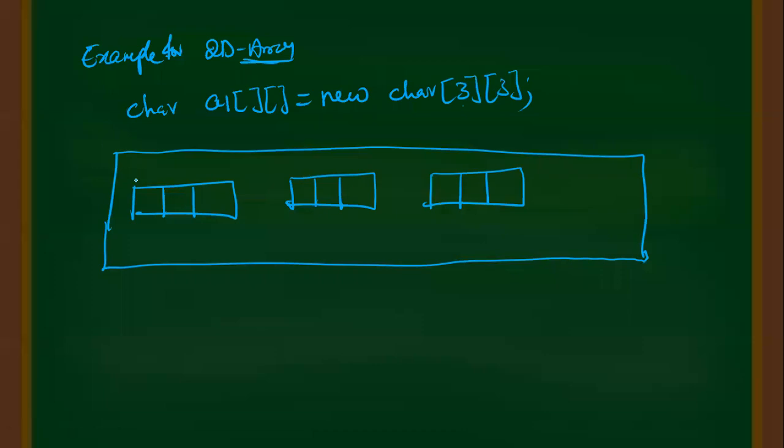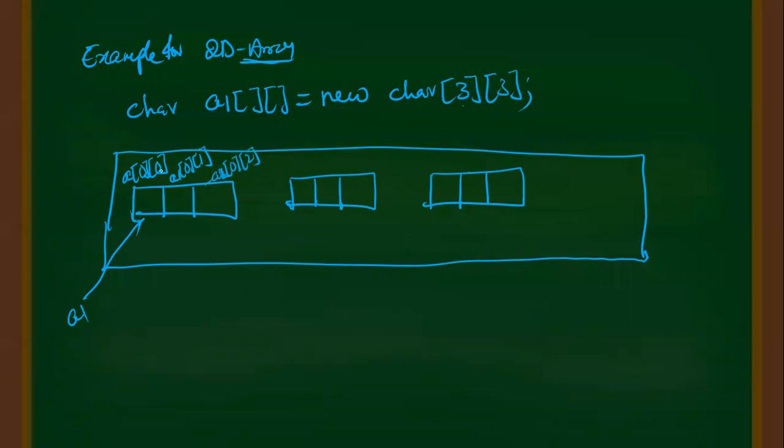Now how to give indexes for this? That is also very important. For example, A1 is pointing. This is A of 0th row and 0th column. This is A1 of 0th row and first column. This is A1 of 0, second column.